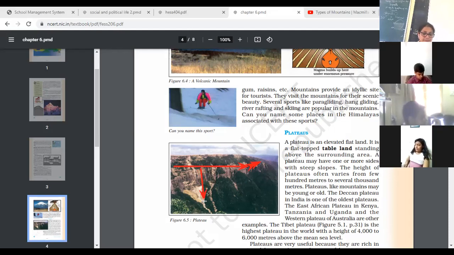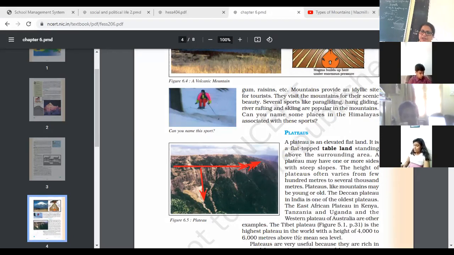The plateau of Tibet is the highest plateau in the world. It is known as the roof of the world. So what is the importance of plateaus? The height of a plateau often varies from a few hundred meters to several thousand meters. Plateaus, like mountains, may be young or old. The Deccan Plateau in India is the oldest plateau. The East African Plateau in Kenya, Tanzania and Uganda, and the Western Plateau of Australia are other examples.